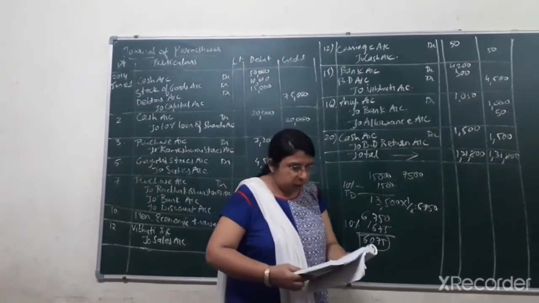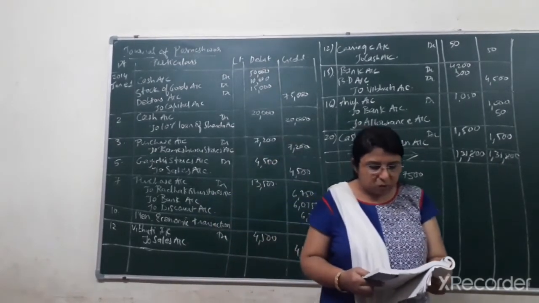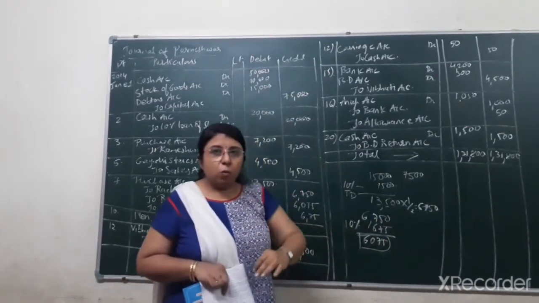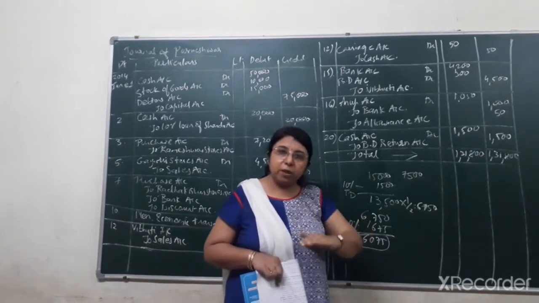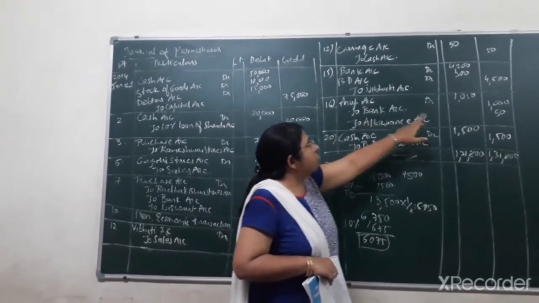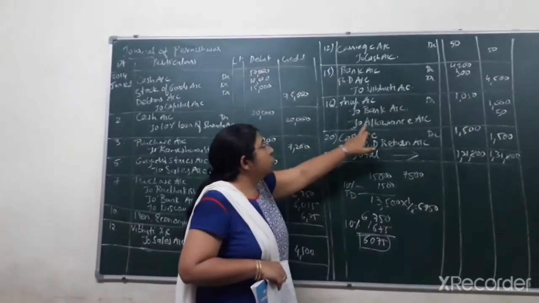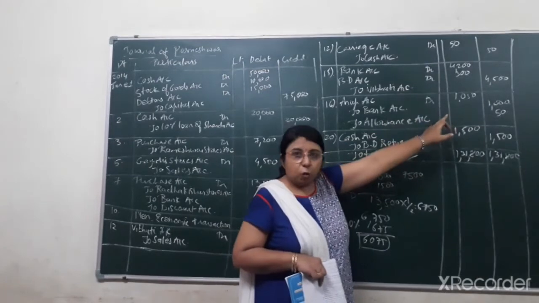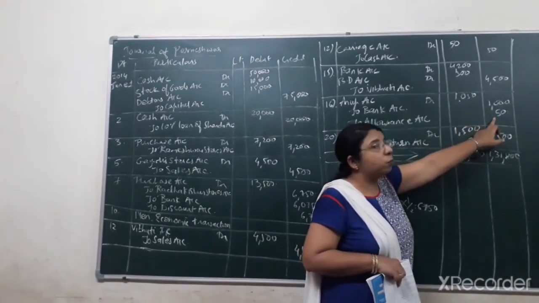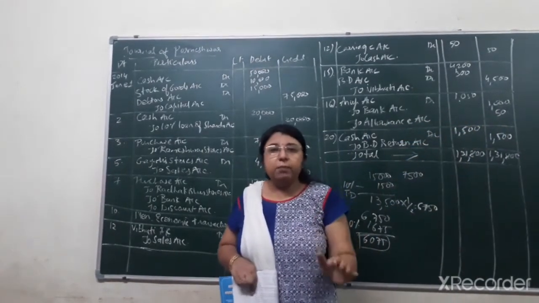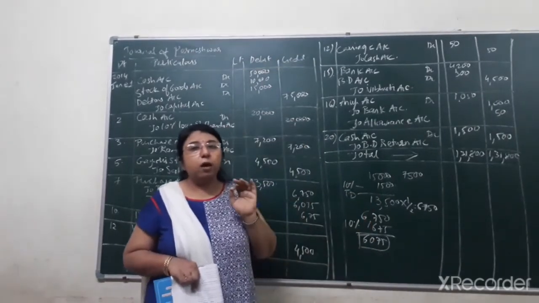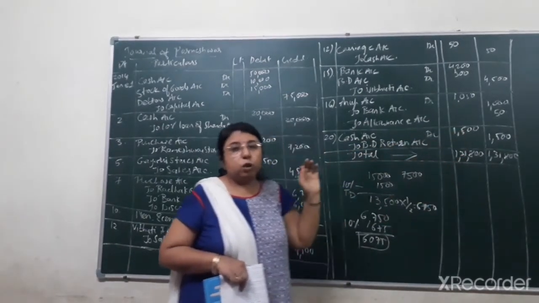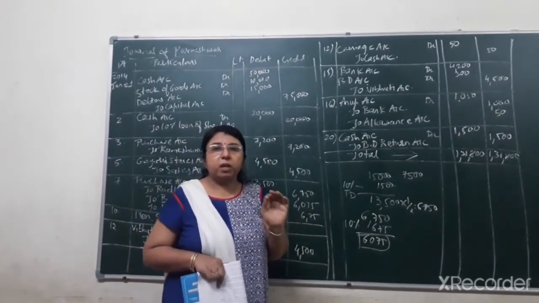Okay, see again I am repeating the transaction. On paying amount to Anup rupees 1,050, paid rupees 1,000 by check. We have paid the check of rupees 1,000. So our bank balance will be reduced by rupees 1,000. Okay, so to bank account credit, that is rupees 1,000, and to allowance account credit, that is 50, because actually we have to pay 1,050 to Anup, but we are paying only rupees 1,000. So 50 rupees we are paying less. So ultimately it is gain or profit or income for the owner of the business. Okay. So allowance account is credited over here. As per the rule of nominal account, credit all incomes and gains.